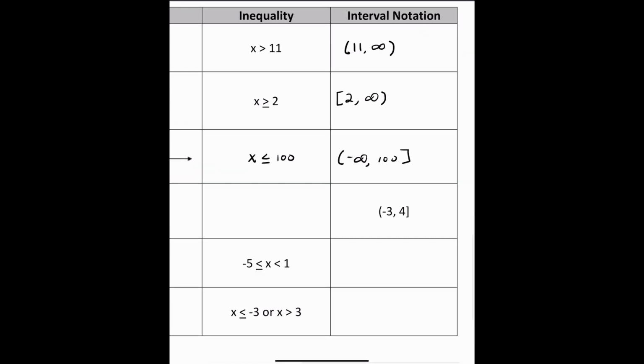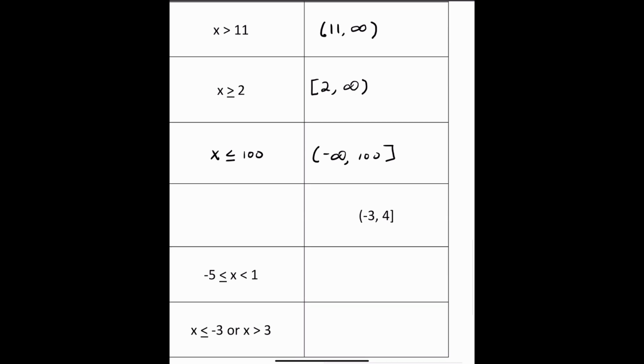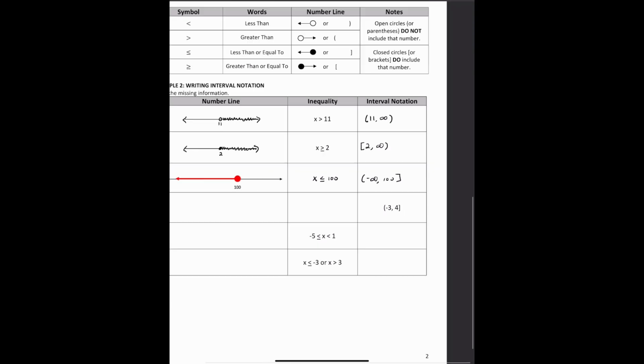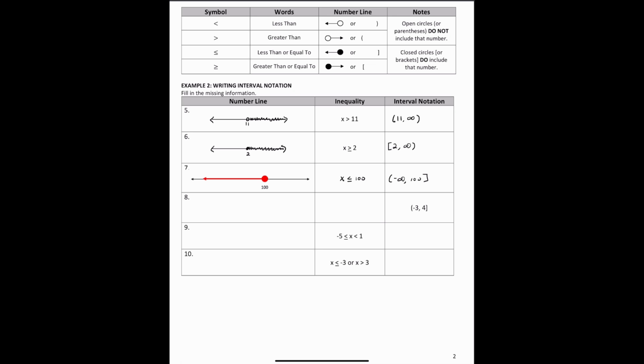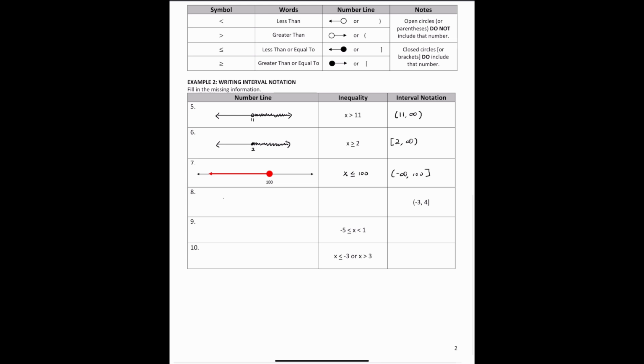Okay, so we have this right here. We have -3, 4. There's a regular parenthesis next to -3 and a square bracket for 4. So let's figure out how we represent that. I'm going to go ahead and draw my number line first and then get right into the inequality. So let's draw the number line. My main characters are -3 and 4. -3 has an open dot and 4 has a closed dot.